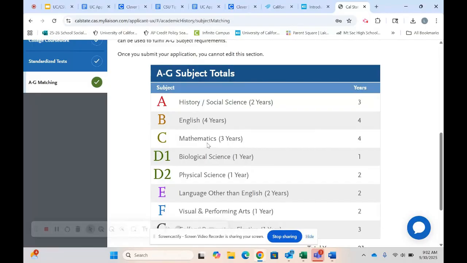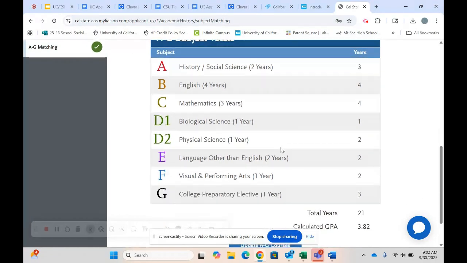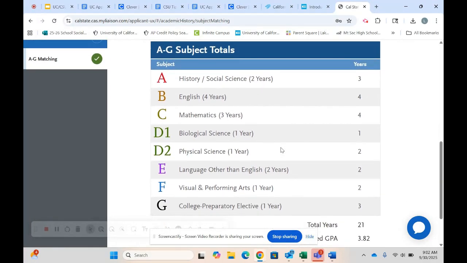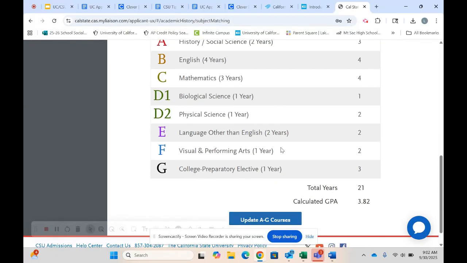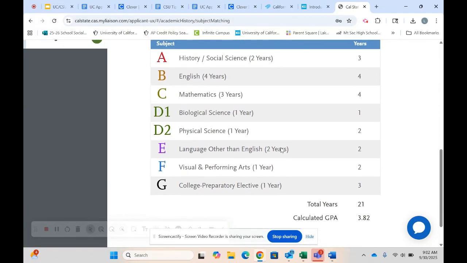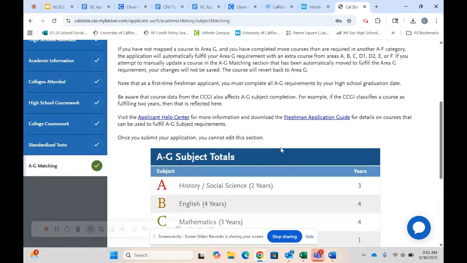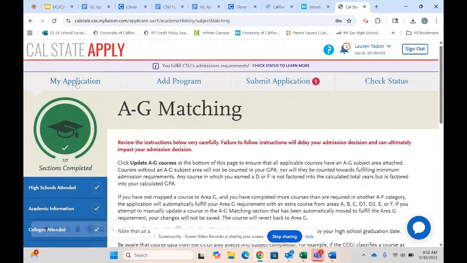If you click on here, if it doesn't show that you've met it, you will be able to go in and tag the course from your course selection to A through G matching. This is probably the trickiest part of the Cal State Apply application. So if you have questions or something isn't lining up and you're like, I know I've done this, please reach out to your counselor and we are happy to help.